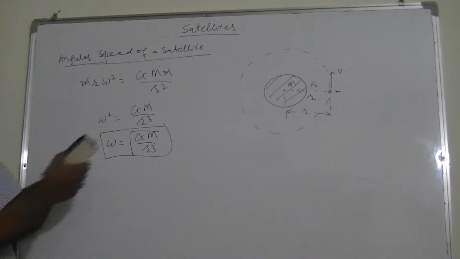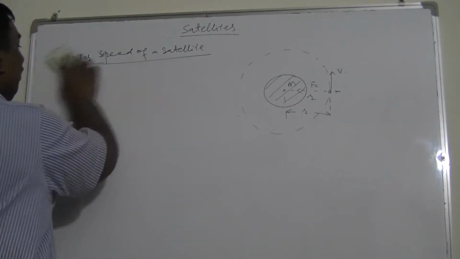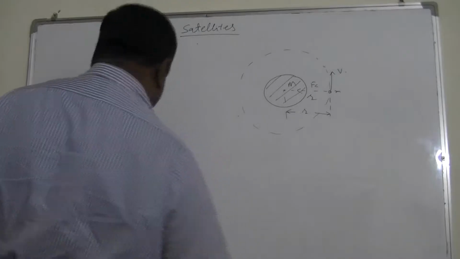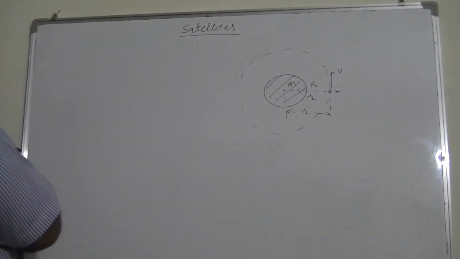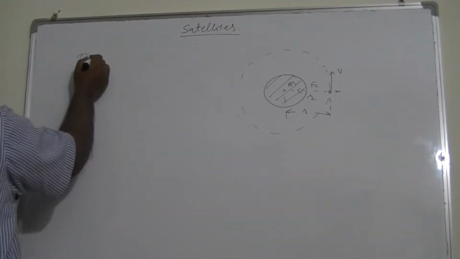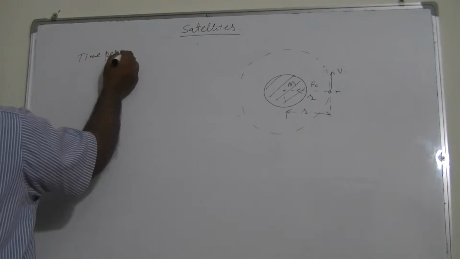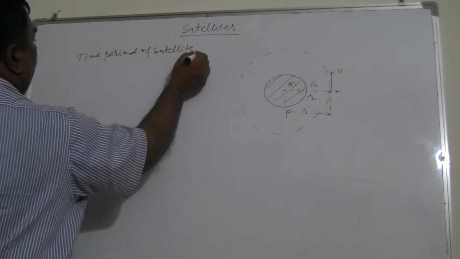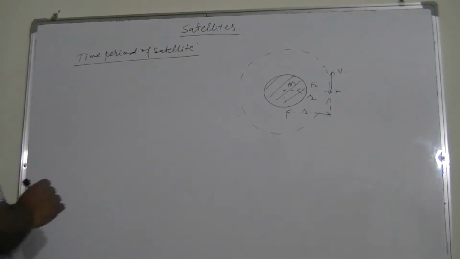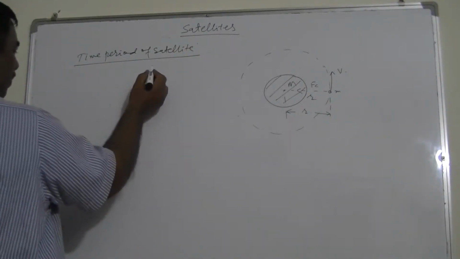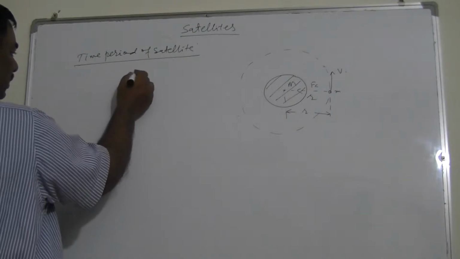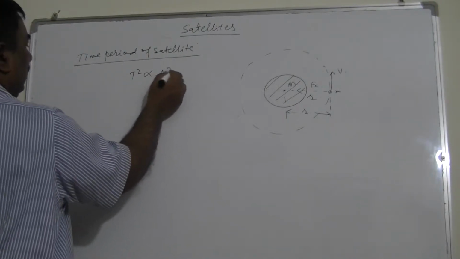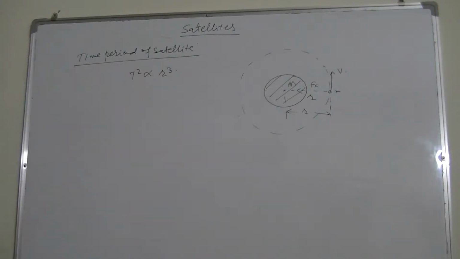Now I can find, suppose, how the time period and orbital radius of the satellite are related. Now when we want to find the time period, we'll be proving a very basic law of the satellite, that is T square is directly proportional to r cube.